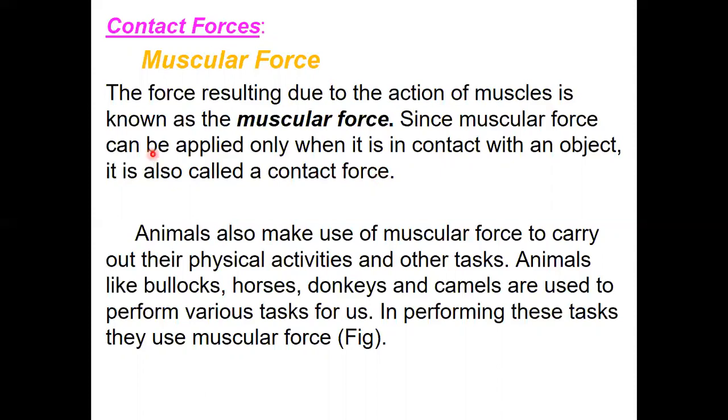See children, the force resulting due to the action of muscles is known as the muscular force. Can you push or lift a book lying on a table without touching it? If you do not apply the force, the book will not move. And can you lift a bucket of water without holding it? Until you hold the bucket, you can't lift it.